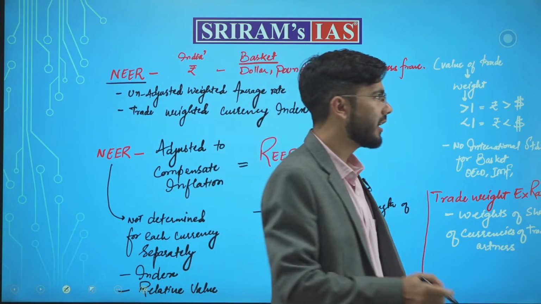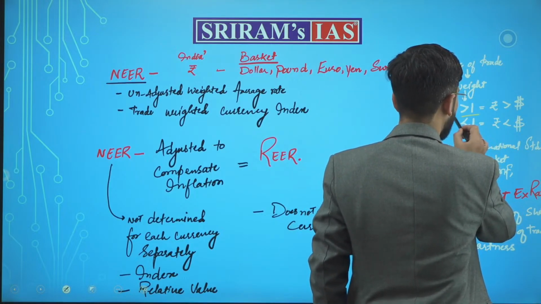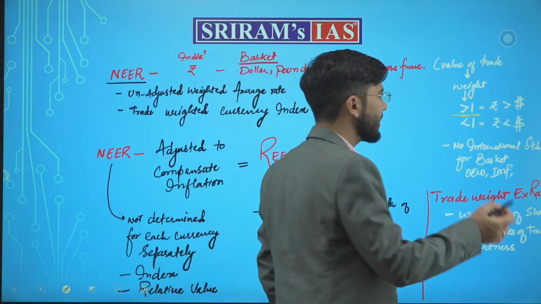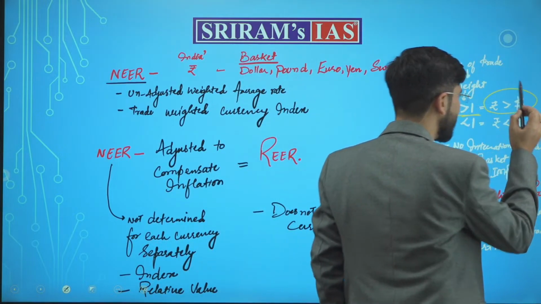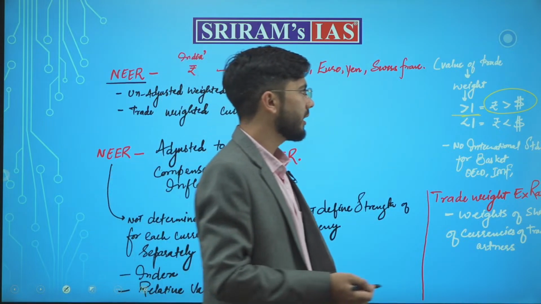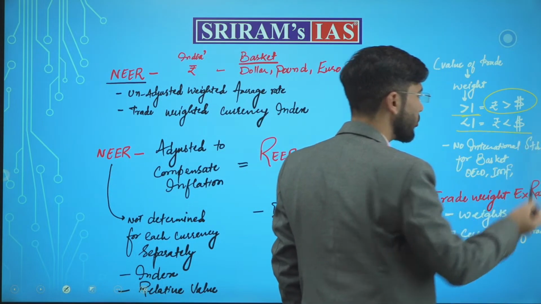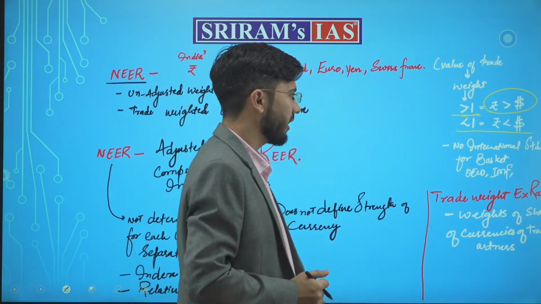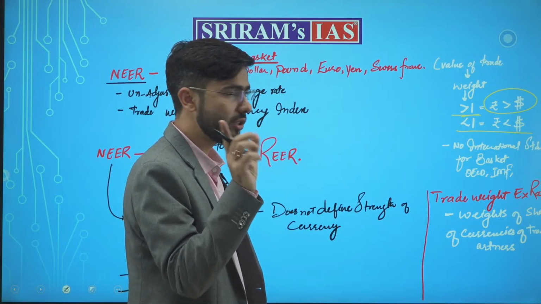If the value of the index is more than 1, it means that the rupee is strengthening in comparison to the dollar, and if it is less than 1, then the rupee is weakening in comparison to the dollar. One concept which you need to remember.